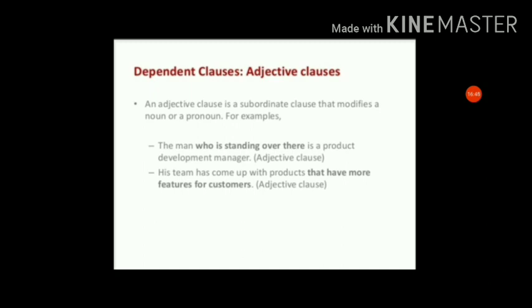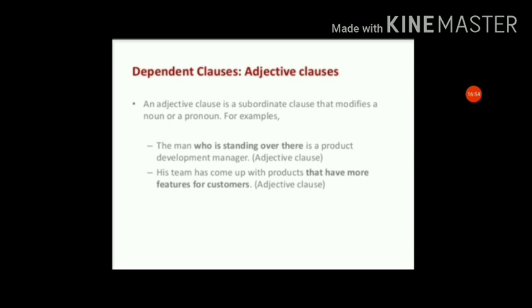The man who is standing over there is a product development manager. So the man is the noun, and who is standing over there is extra information about the noun. That is known as an adjective clause. His team has come up with the products that have more features for customers.